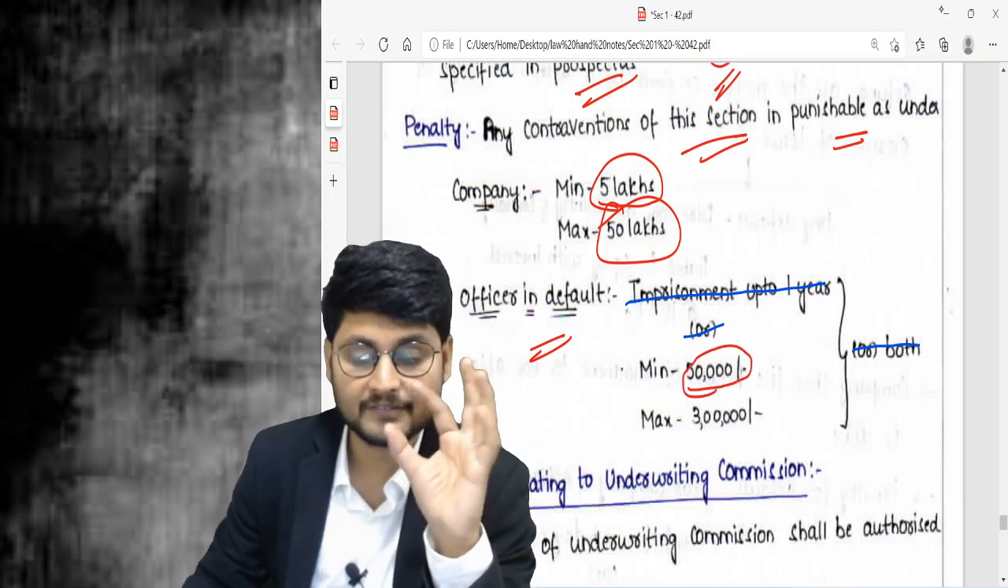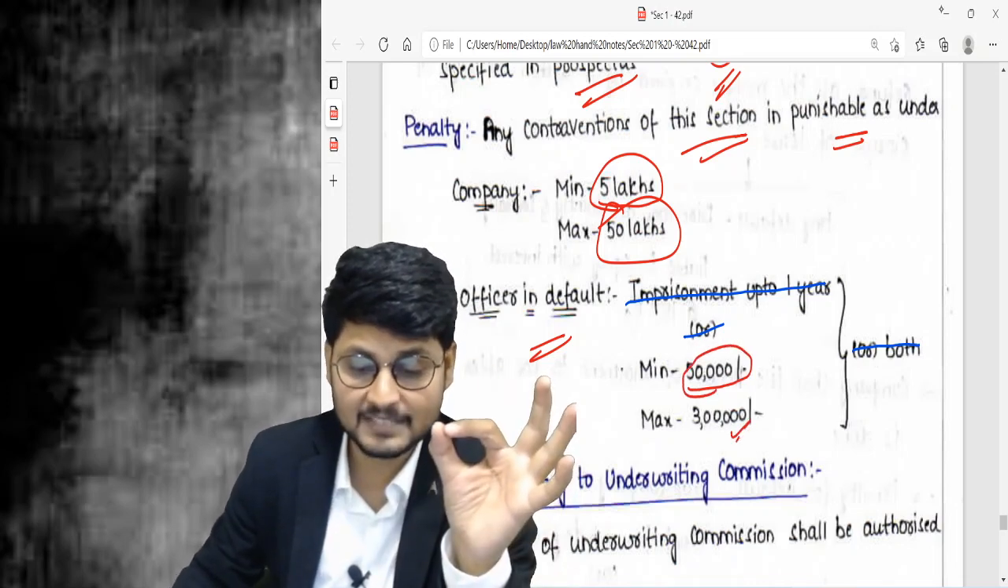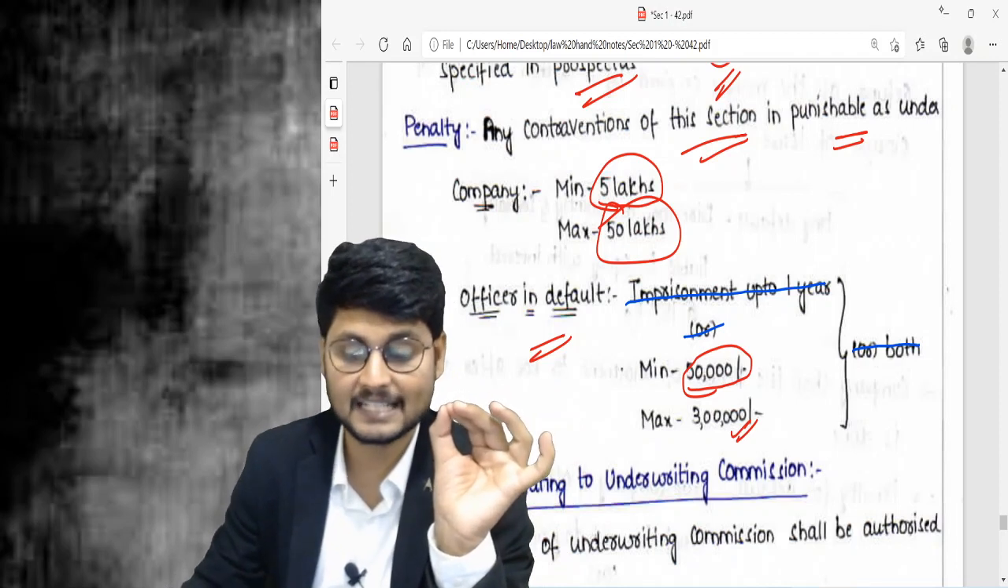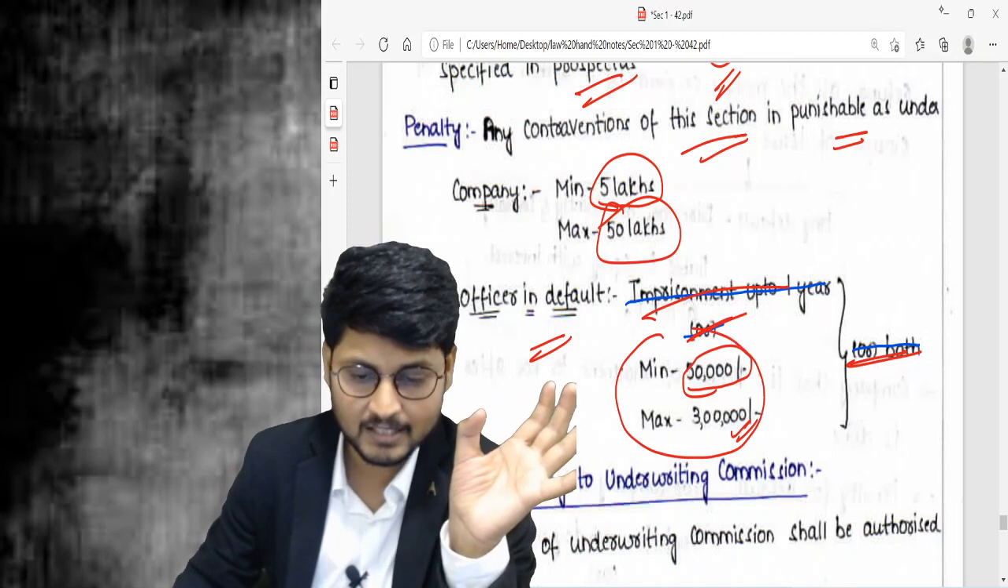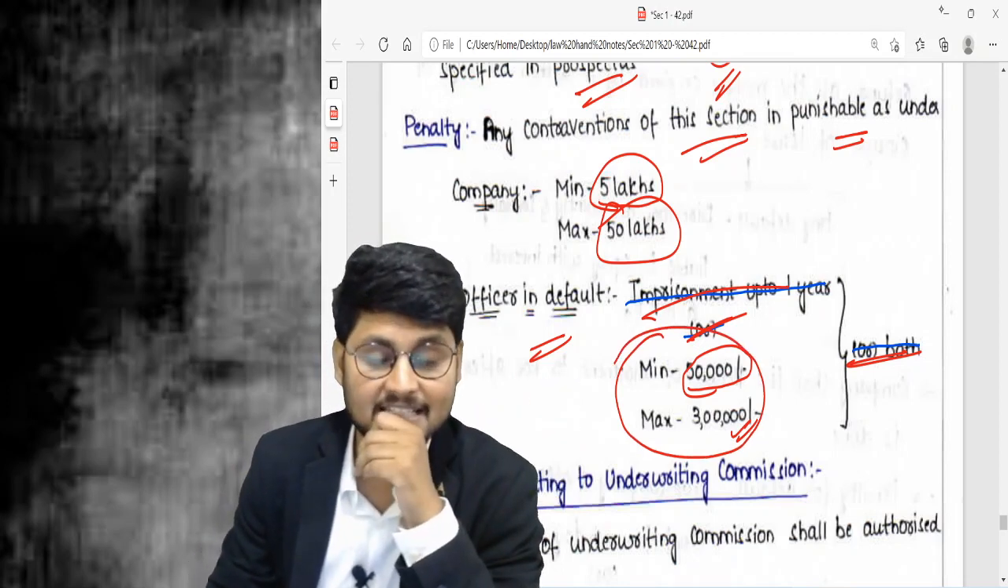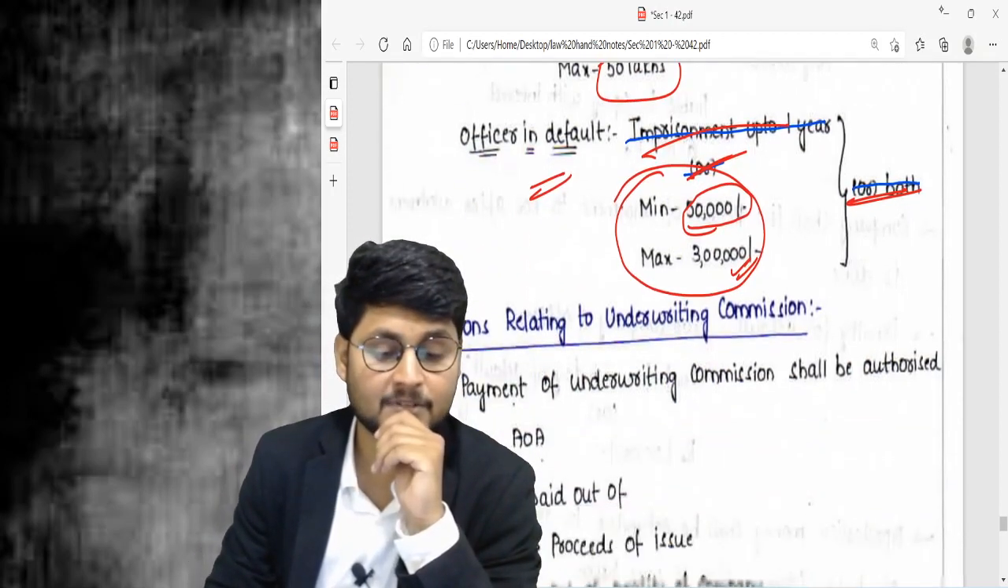Minimum 50,000 penalty, maximum 3 lakhs penalty. Imprisonment was now removed, it is not there, or both is also not there. This is the final penalty in this section, and it is section number 40.